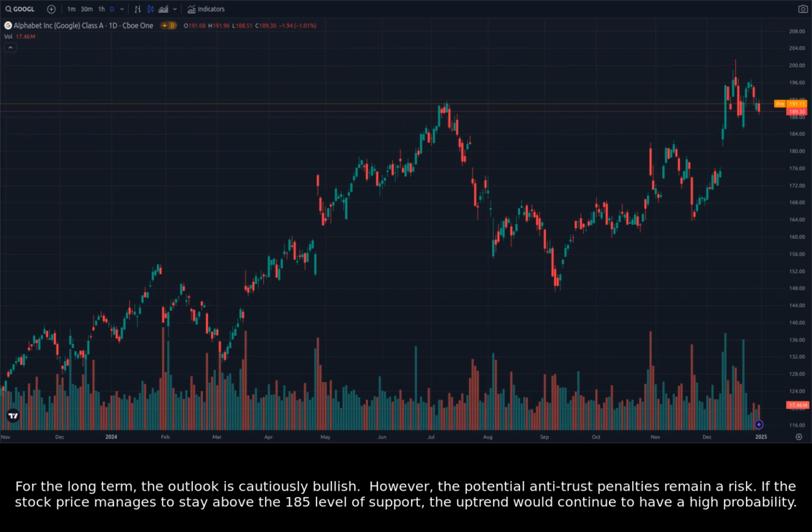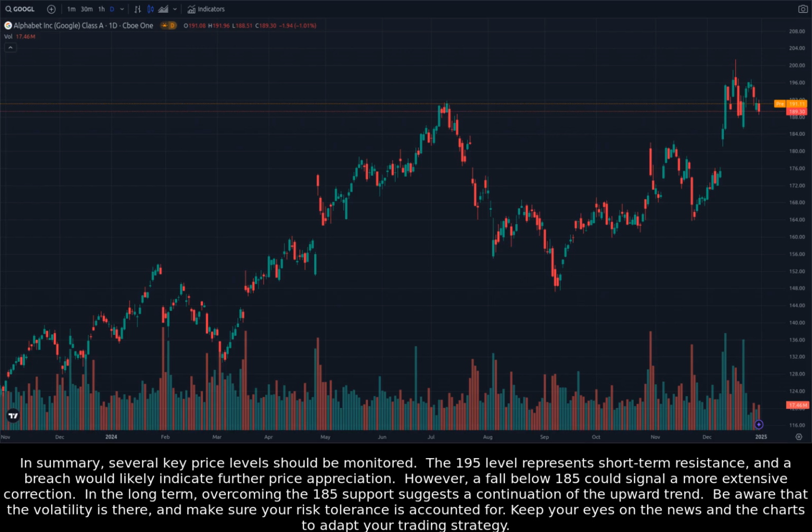If the stock price manages to stay above the 185 level of support, the uptrend would continue to have a high probability. In summary, several key price levels should be monitored. The 195 level represents short-term resistance, and a breach would likely indicate further price appreciation. However, a fall below 185 could signal a more extensive correction.